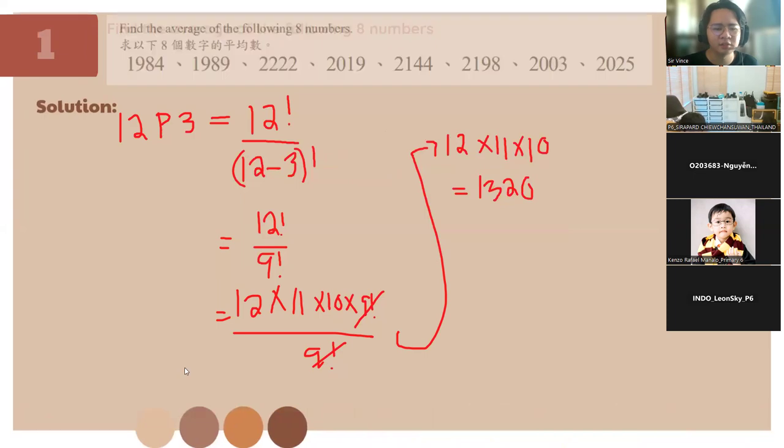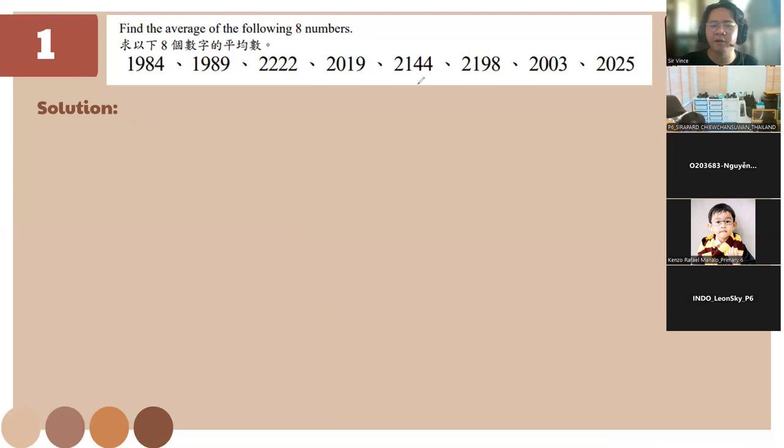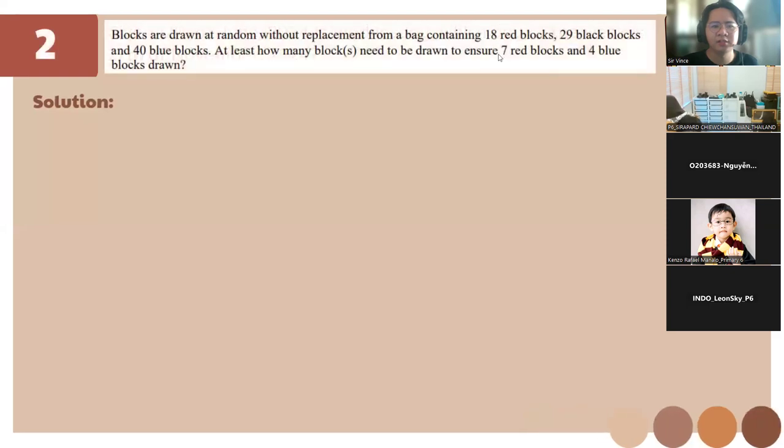For this one, you just add them all, then divide by 8. For this one, you add them all, but you add the biggest here.